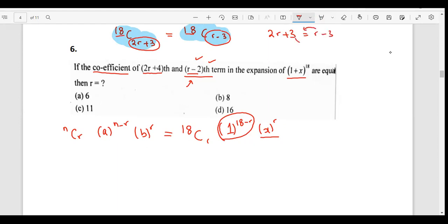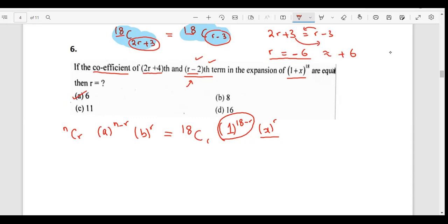I'll take this R here and I will take this 3 over there, and I am going to get R equals minus 6. Okay, obviously R cannot be a negative number. R is just supposed to be a positive number. So it is going to be positive 6. Okay, that is why the answer is going to be A over here.